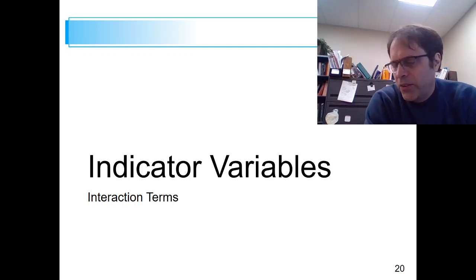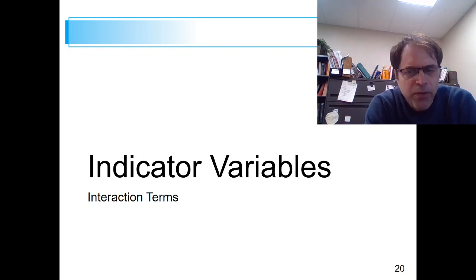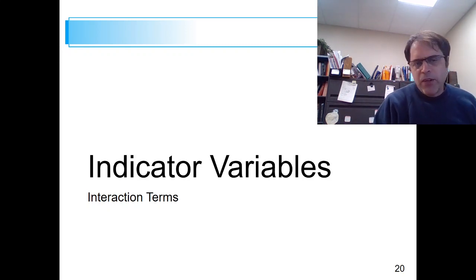Okay, today we're going to get a little bit more complicated, but if you've understood the first part about indicator variables, it's not going to be that much of a leap to get to the second step. So now we're going to talk about interaction terms with indicator variables.